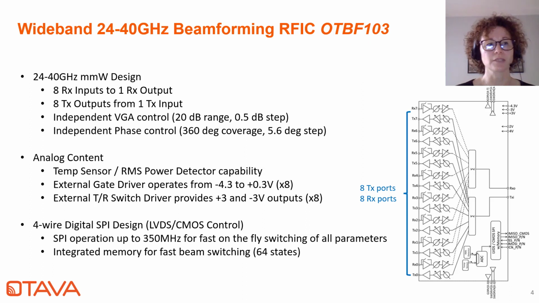8 receive channels take the signal from the antenna elements and are combined to a common RF port to be demodulated. And the reverse is done on transmit, where the millimeter wave signal from a transceiver gets upconverted and split into 8 independent channels. All these channels integrate a gain control amplifier with 20 dB range, as well as independent phase control over 360 degrees.